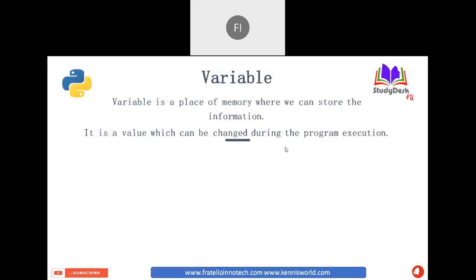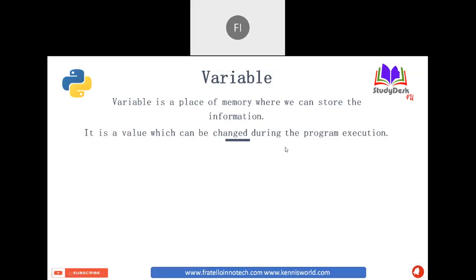So the first topic is the variable. A variable is a place in memory where we can store some information. Whenever you are writing or executing a program, we definitely require storing some information, which we may use further in the program or reuse. For that purpose, instead of every time using Satish, we can store Satish in name, and use name as a variable.